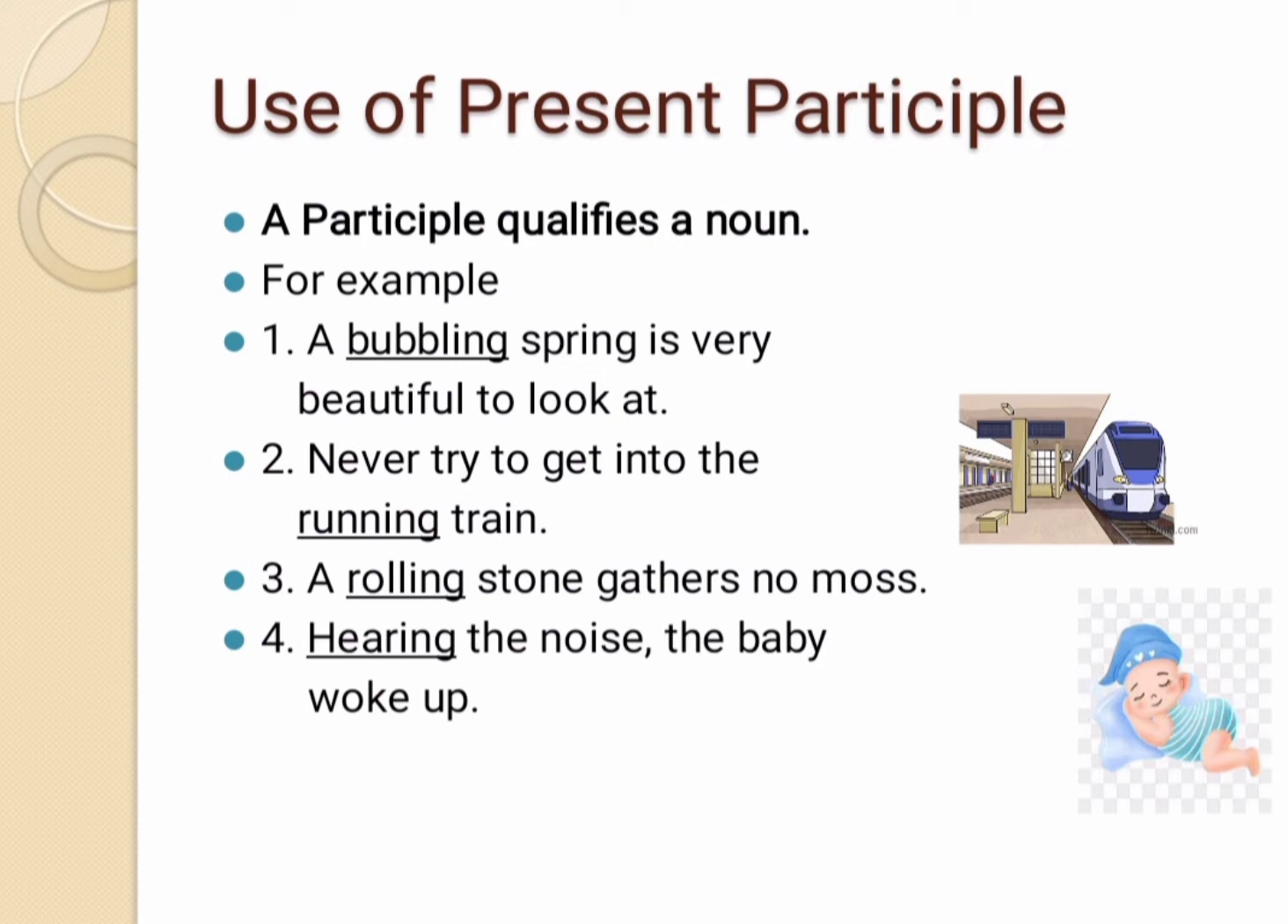In the next example, never try to get into the running train. Here running is present participle and the word train is a noun. In the next sentence, a rolling stone gathers no moss. Here the word rolling is present participle and the word stone is a noun. Hearing the noise the baby woke up. Here the word hearing is present participle which qualifies the noun noise. So these are the different examples of present participle which qualifies different nouns.